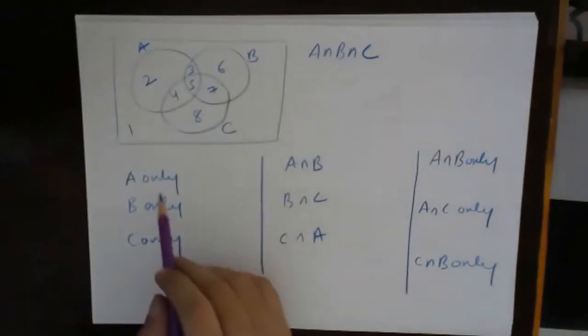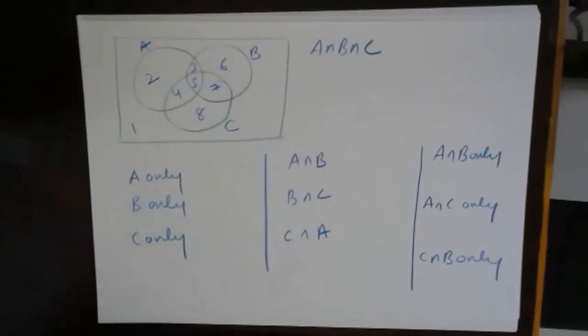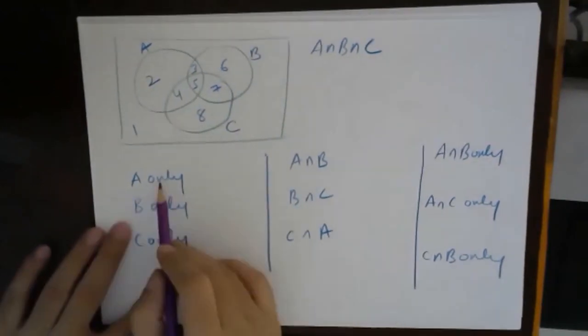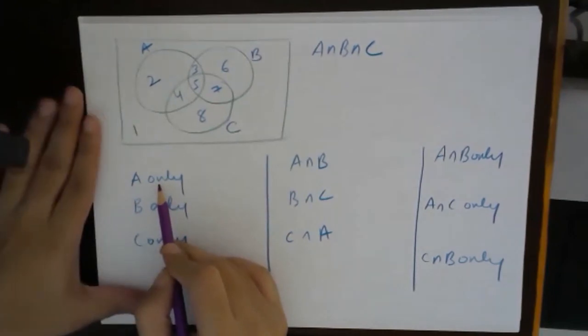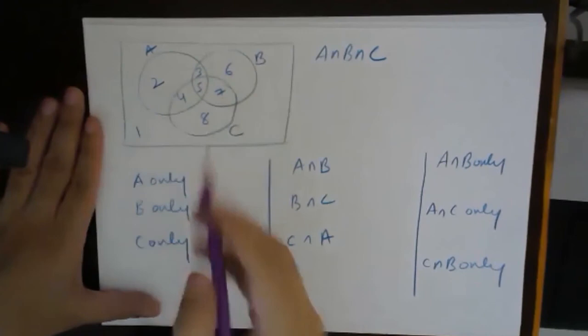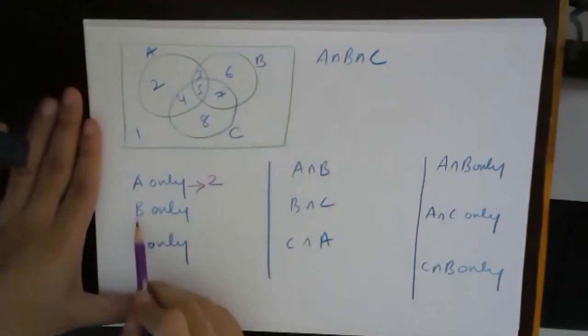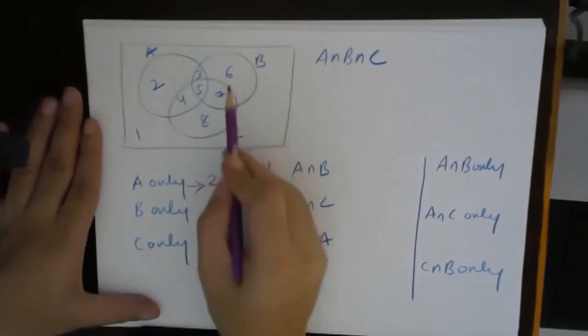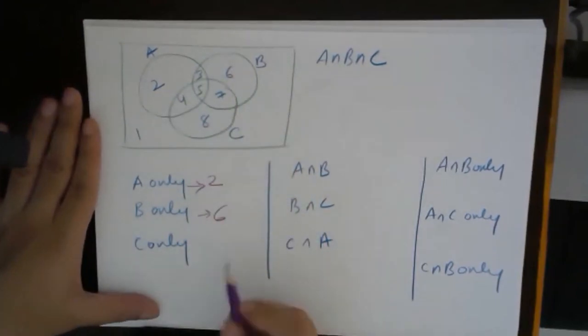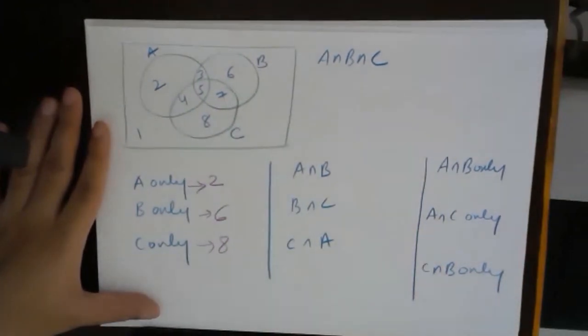Okay, so let's see. A only means the region which contains only A. I think you must have guessed correctly, that only A will be only this part, which is region 2. Similarly, only B will be this region, that means only 6. C only will be region 8, that means 8. This is okay. Everybody understood?